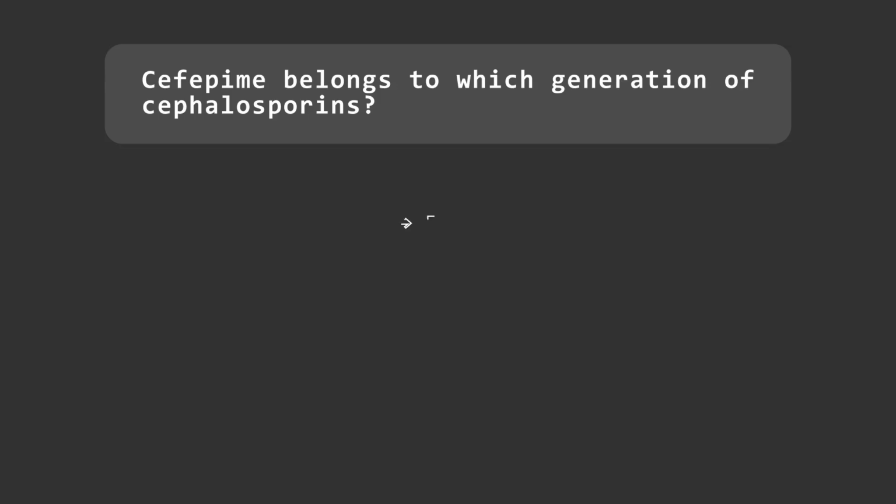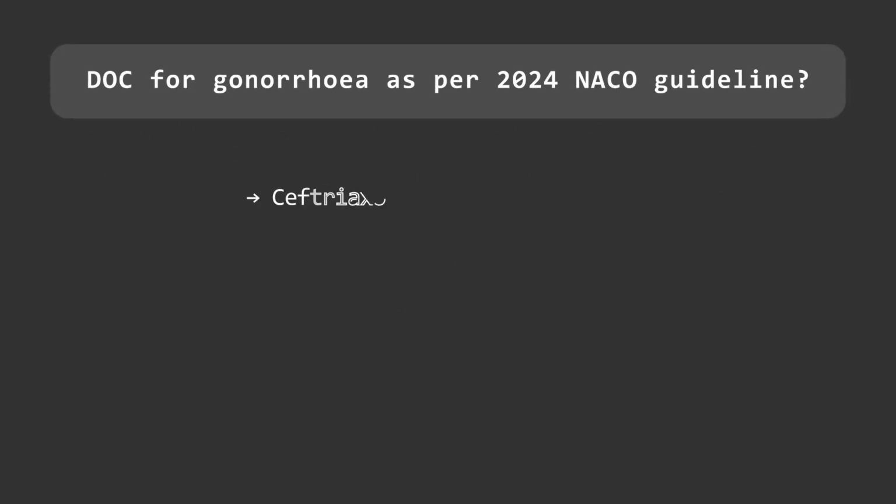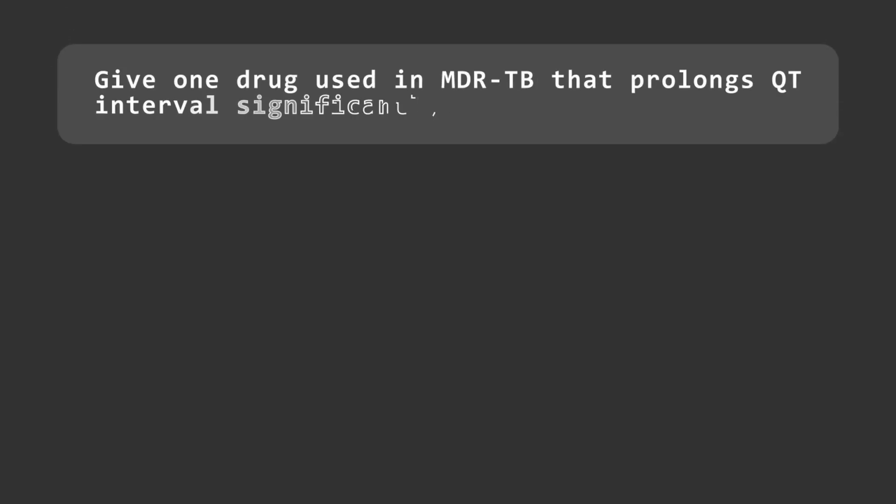Cefepime belongs to which generation of cephalosporins? Fourth. Which antibiotic class disrupts peptidoglycan by binding D-Ala before cross-linking, not PBP? Glycopeptides. DOC for gonorrhea, as per 2024 NACO guideline? Ceftriaxone 1 gram IM single dose. Give one drug used in MDR-TB that prolongs QT interval significantly: bedaquiline.